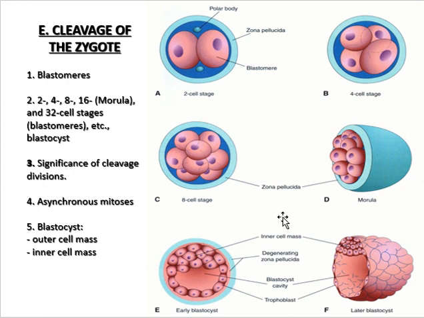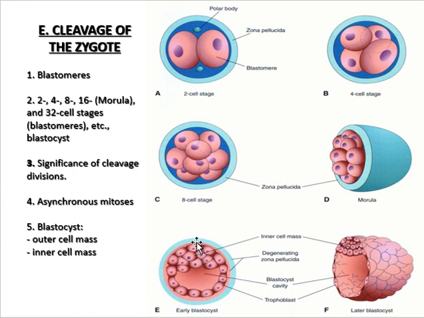Then you can see here in the next stage that on the 3rd or 4th day, especially the 4th day, this morula will enter into the uterine cavity. When it enters into the uterine cavity, it is a free floating ball, and the fluid which is present outside this morula is going to start entering into the morula stage, and it will push the majority of the cells towards one side of the cell.